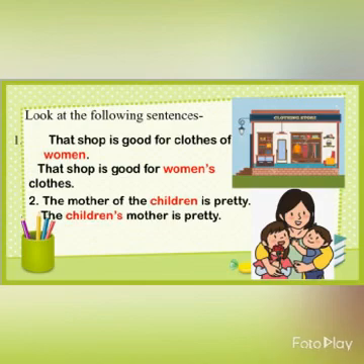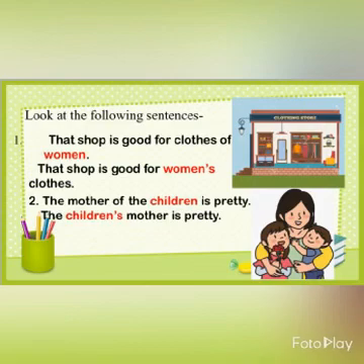Moving on to the next sentence. The mother of the children is pretty. So, in order to convert this sentence into possessive noun, it will be written as the children's mother is pretty. I hope this is clear too.